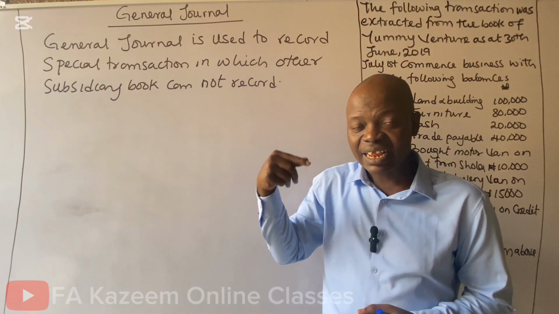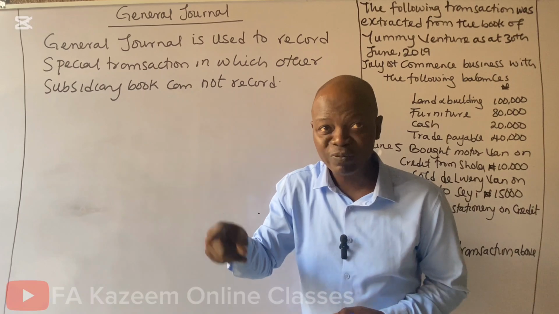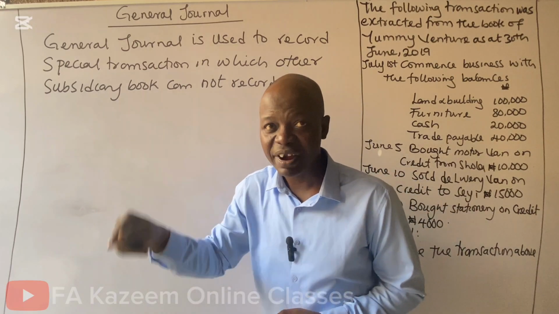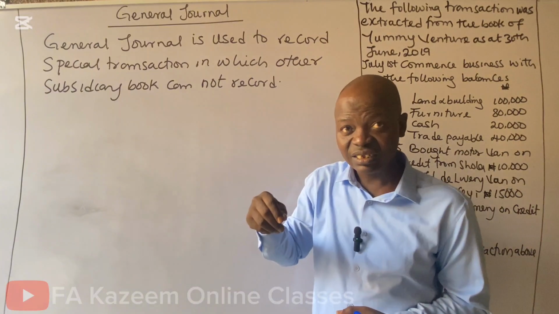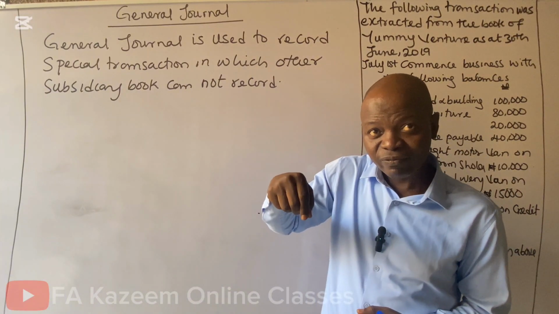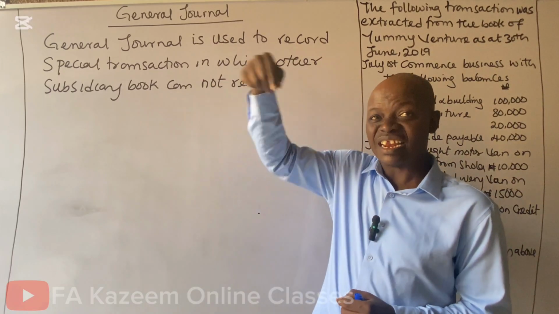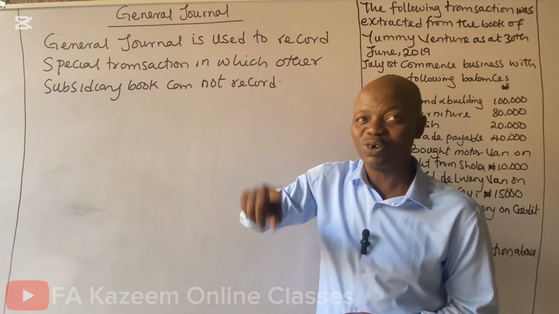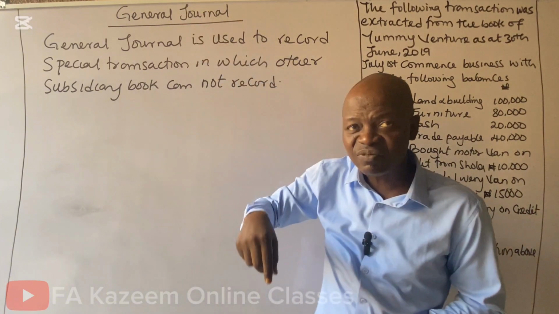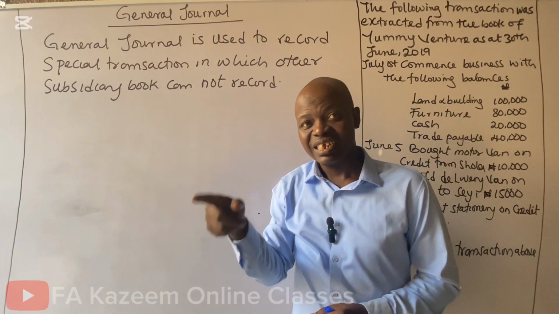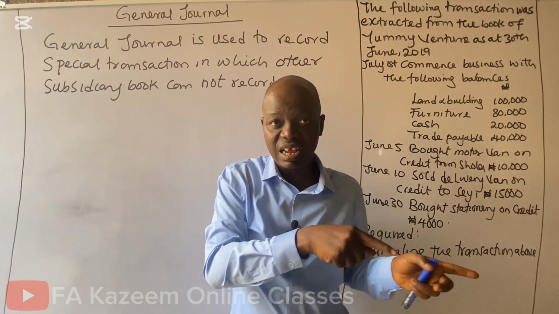Where a car dealer deals with buying and selling of cars, bought van on credit will be recorded in purchases day book. But if the van is used for day-to-day business activities, the van will be treated as an asset. And where the van is bought on credit, the appropriate subsidiary book will be general journal. And if the van is bought by cash, the appropriate subsidiary book will be cash book.